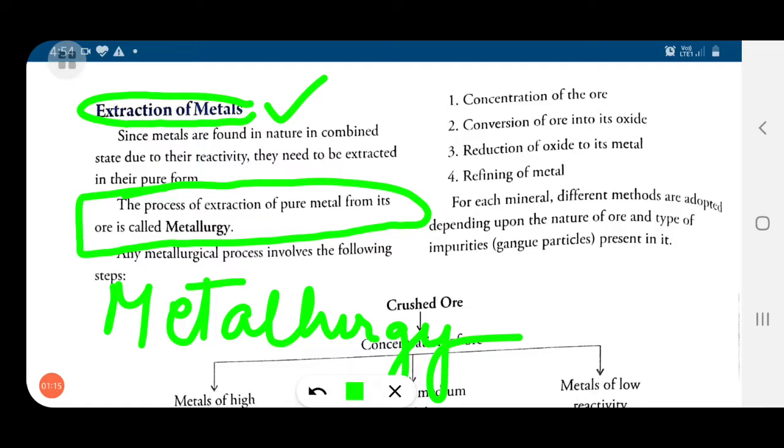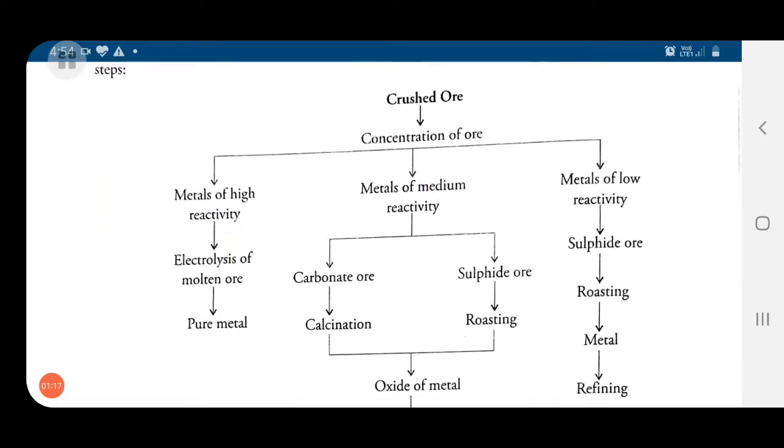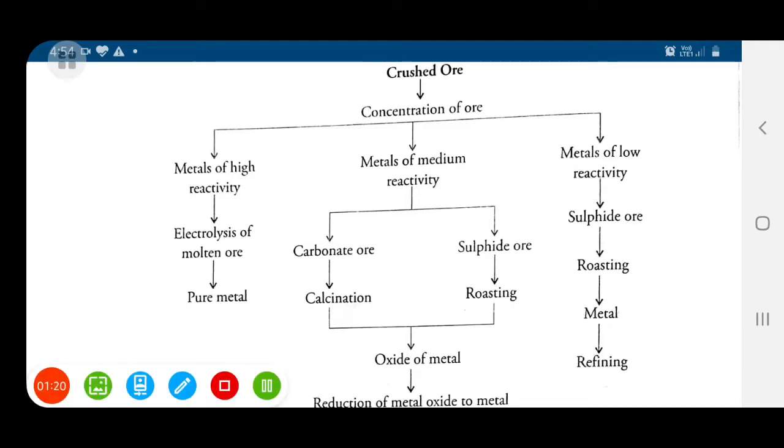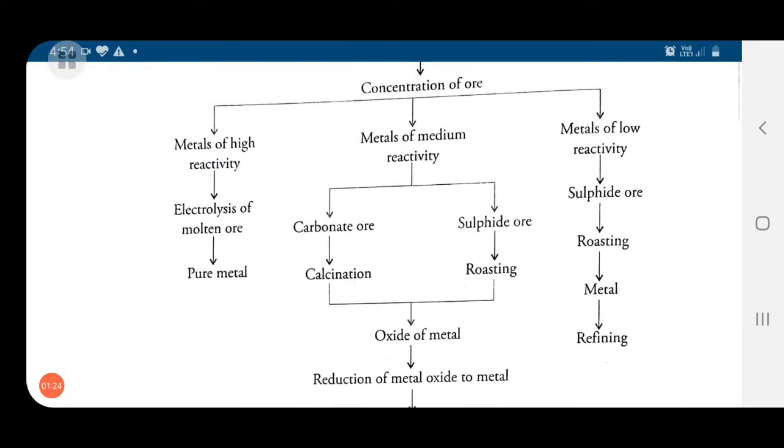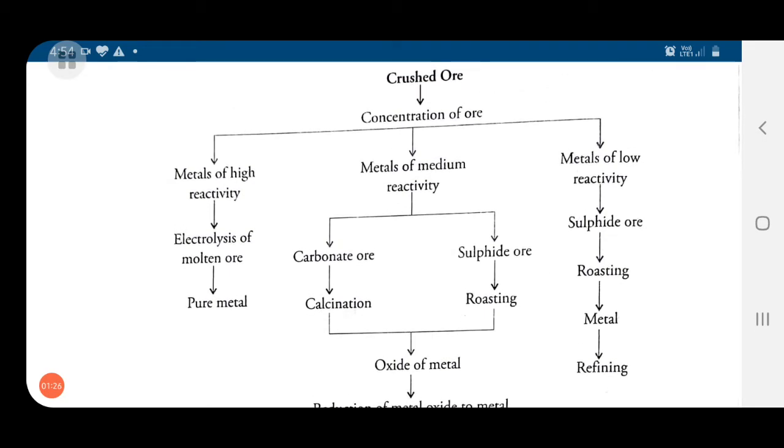You all can see this flow chart. First of all, the ore is crushed, and this process is called concentration of ore.